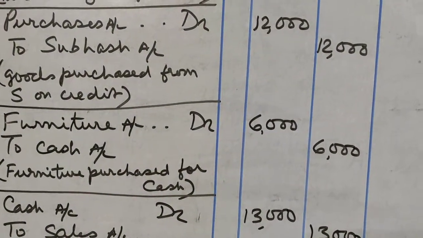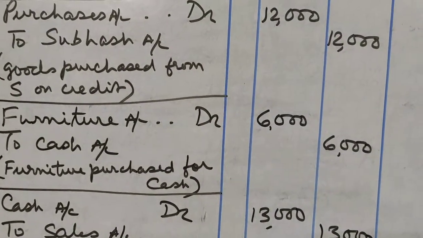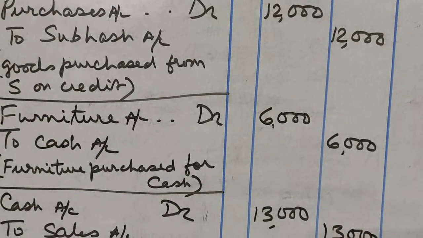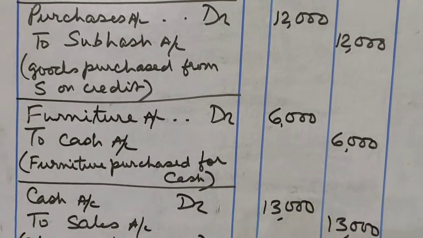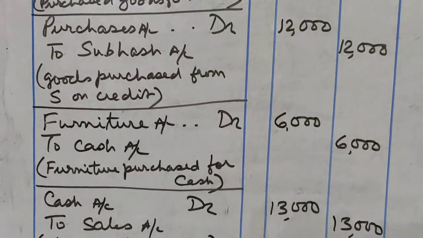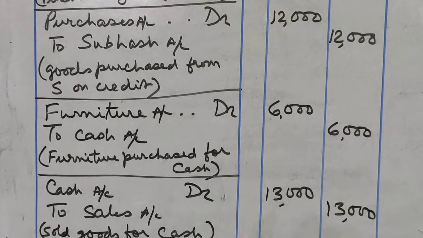And what goes out of the business? Cash. Cash is also real account. Just now I told you that whenever cash goes out of the business, credit what goes out. So we will credit cash account. So here we are not debiting purchases account because furniture is not goods over here. It should be mentioned that we are purchasing goods.